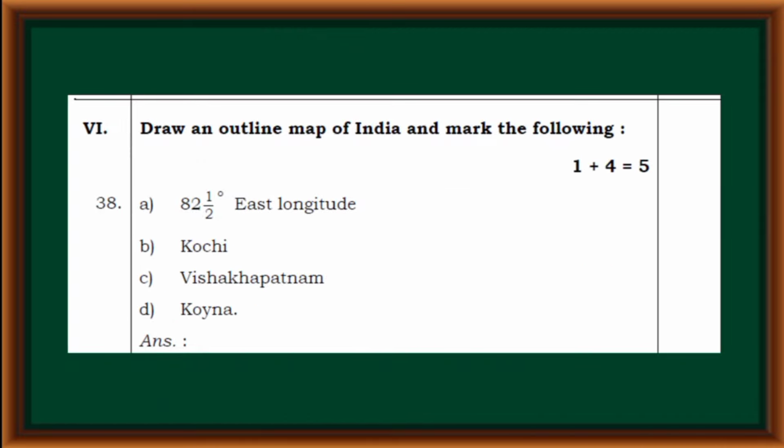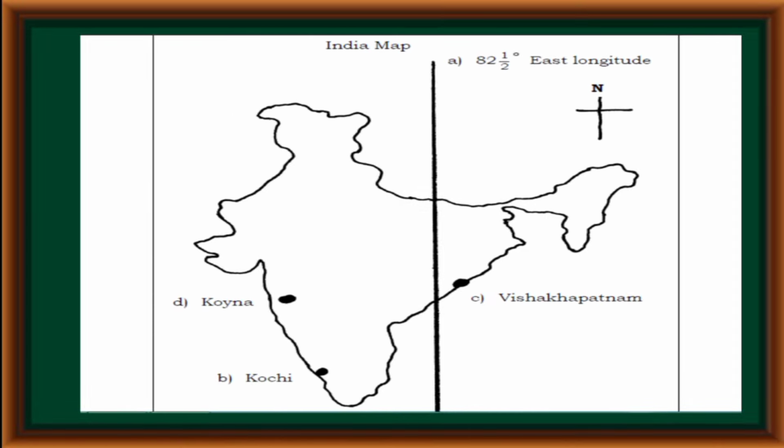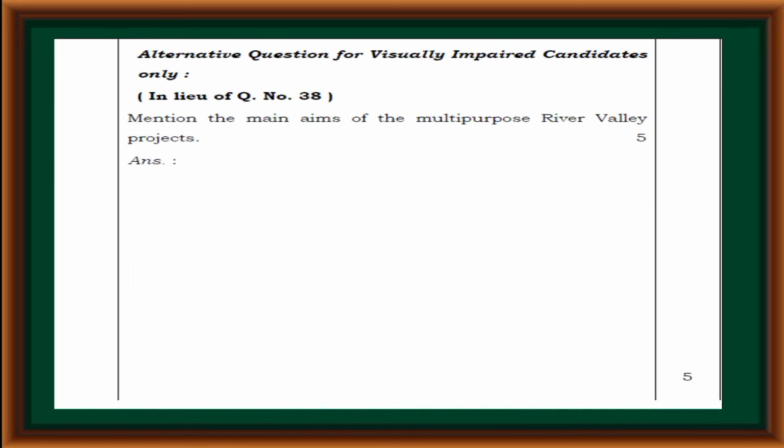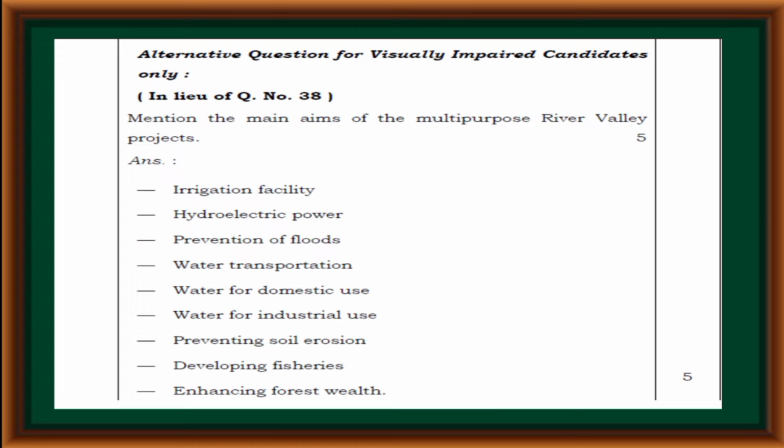Draw an outline map of India and mark the following: A. 82.5 degrees east longitude, B. Kochi, C. Vishakhapatnam, D. Koyna. Alternative question for visually impaired candidates only. Mention the main aims of multipurpose river valley projects: irrigation facility, hydroelectric power, prevention of floods, water transportation, water for domestic use, water for industrial use, preventing soil erosion, developing fisheries, enhancing forest health.